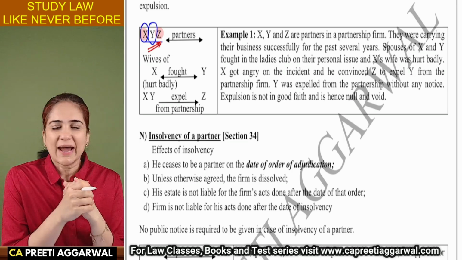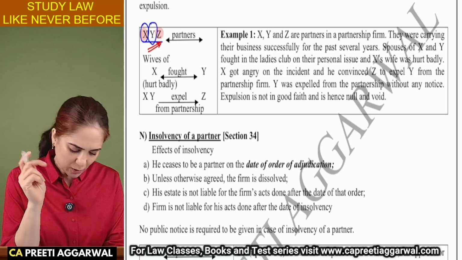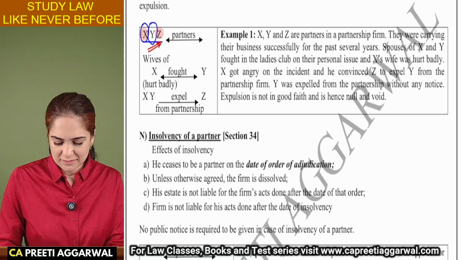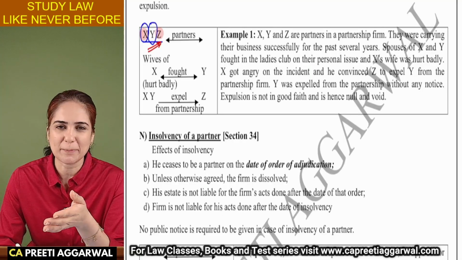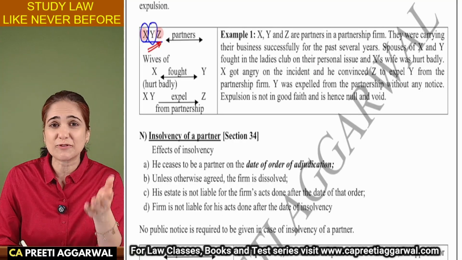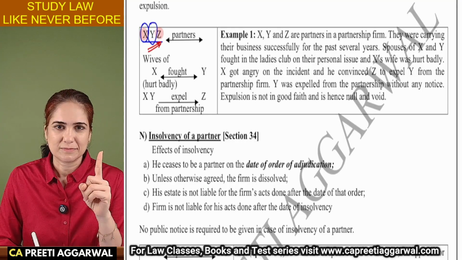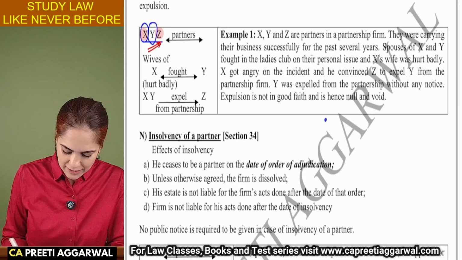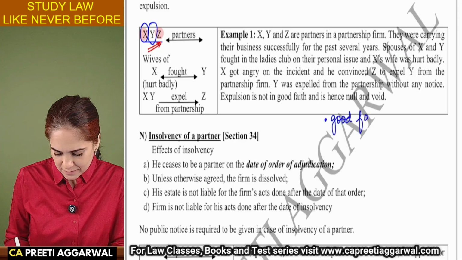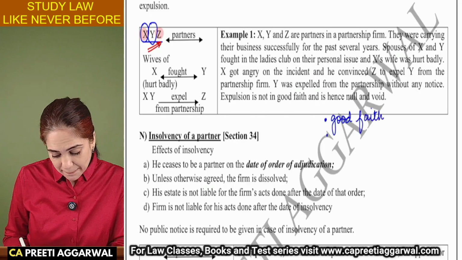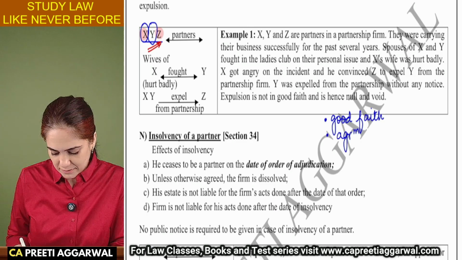The Act says no. Why? Because this is not in good faith. Wives are fighting in the ladies' club and you are removing the husband from the partnership. This is not a valid reason for expulsion. For valid expulsion, it must be in good faith. The power to expel must be given in the agreement.